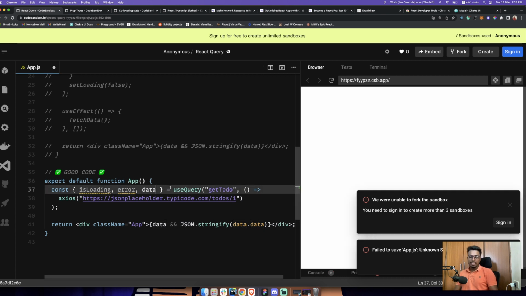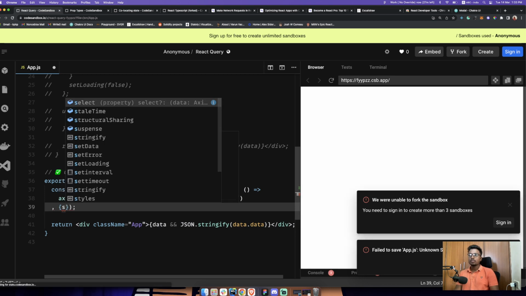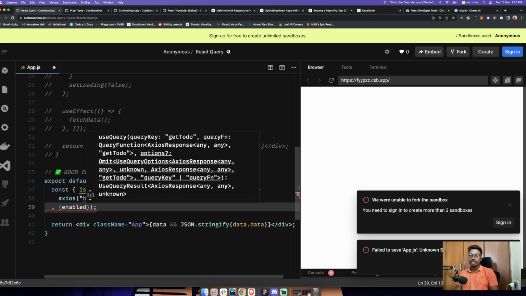And let's say you want a function to refetch, you have to rerun this whole thing. So you get refetch as well. So you can actually run this function to rerun this API call again in any of your functions. Okay, and also let's say this depends on some data and that data is not available yet. You can also call skip or enable. Yeah, you can call enable true.